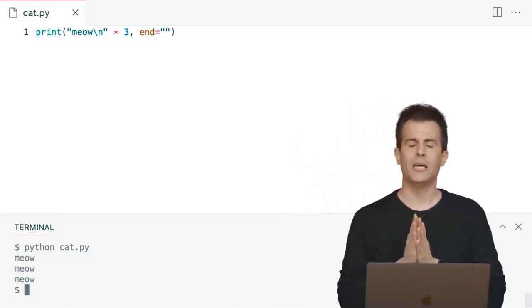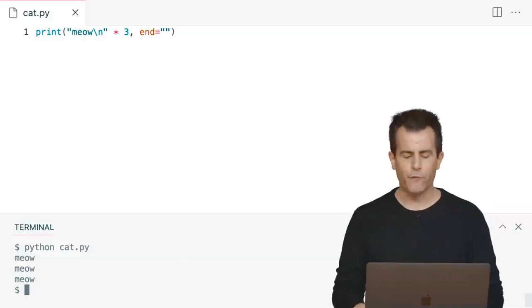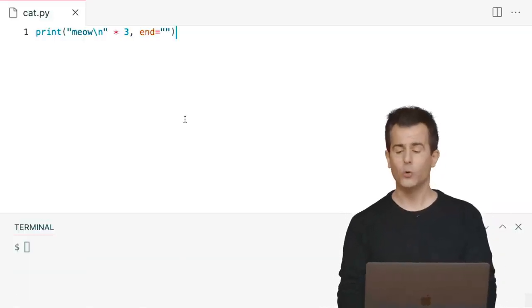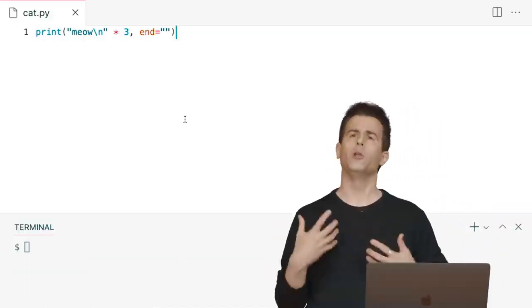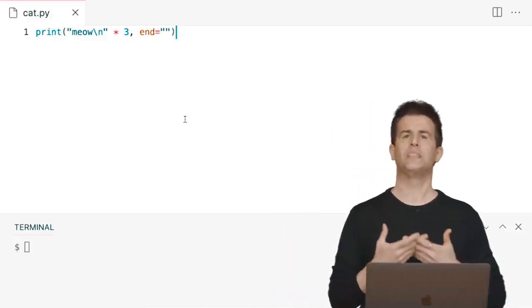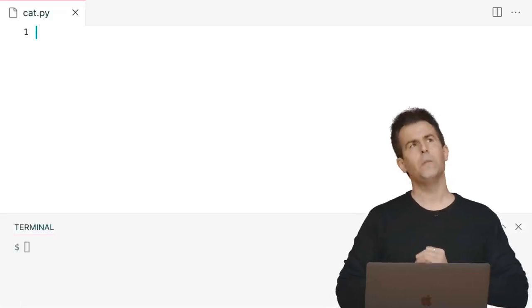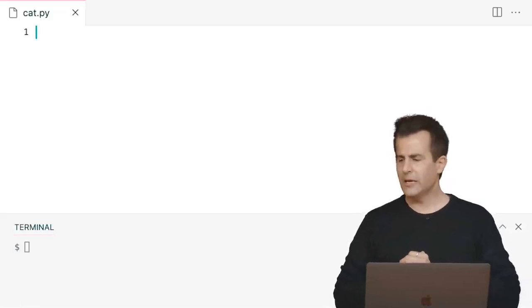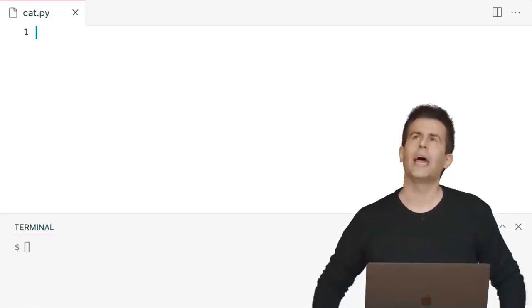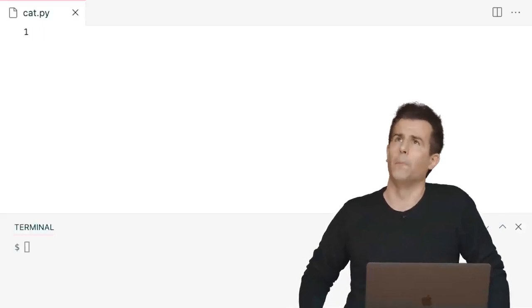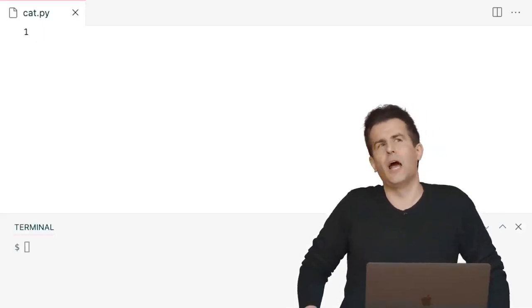All right, well, let me propose that things get more interesting still if we're not just meowing 3 times only, but we're meowing some variable number of times. Let's ask the user how many times this cat should meow. So let me clear the screen here, and let me figure out, well, how do I get a number from the user? The catch here is that if I want the user to give me a number, I'm not doing math per se, I'm meowing.